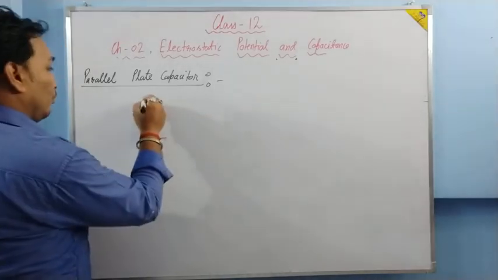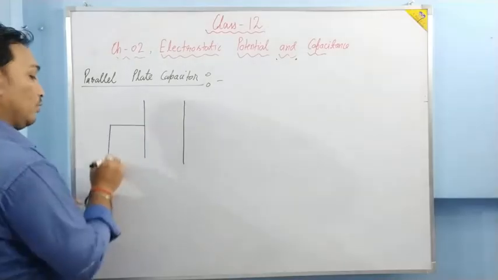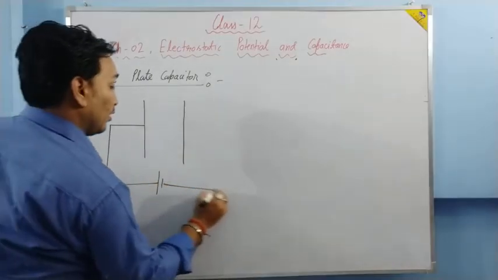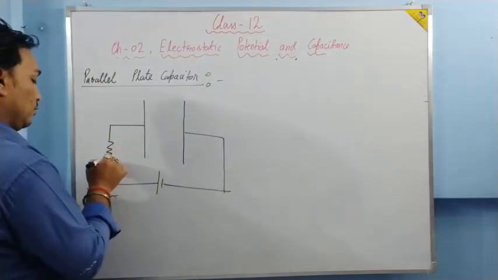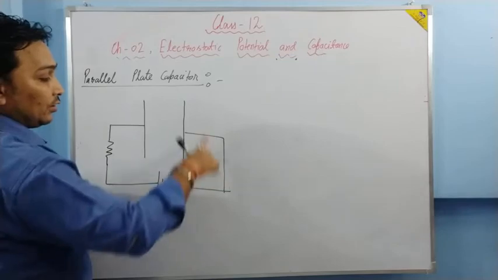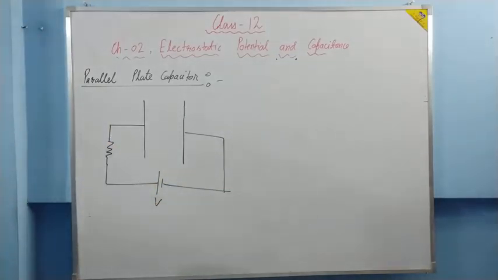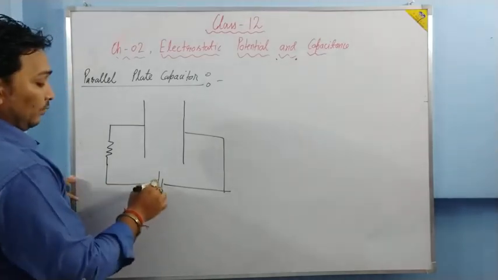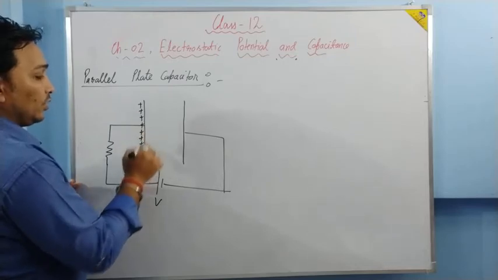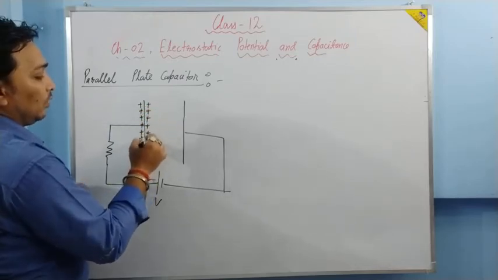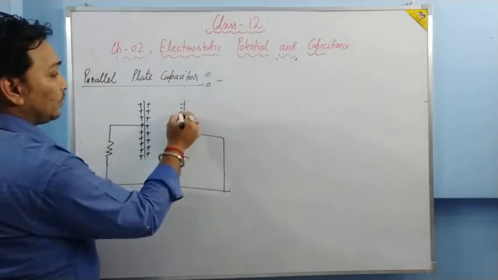Okay. So as I have told you, two plates are there. They are connected by a battery through a resistance. This resistance is actually the resistance of the connecting wires. Suppose this cell has voltage V. Now what happens? Positive charge starts flowing from here. This plate stores the positive charge. Because of the induction of this one, negative charge develops here.